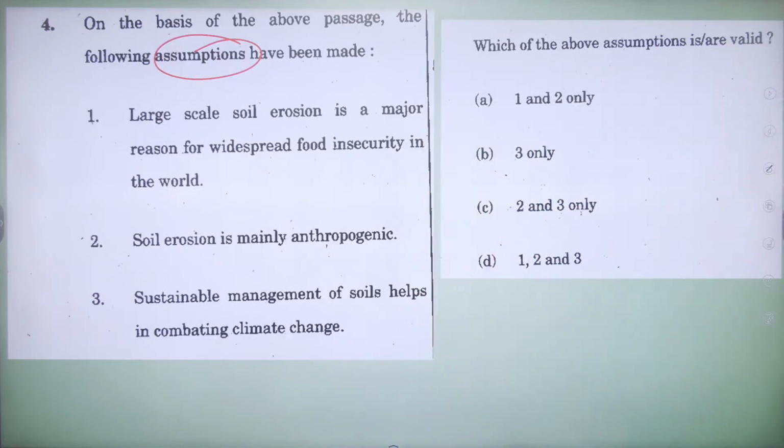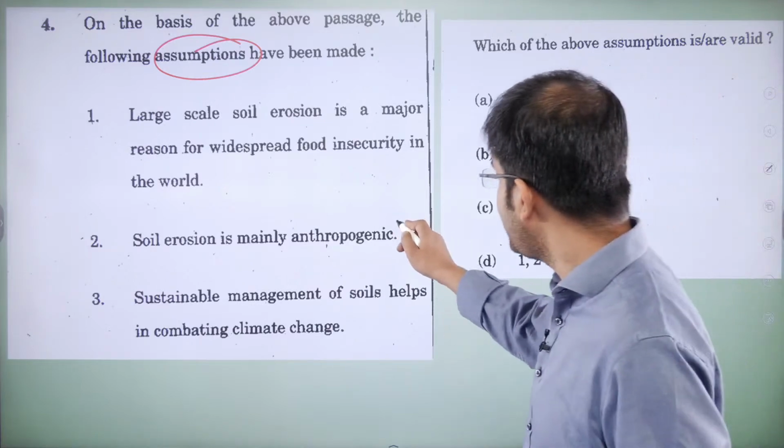Number 1. Large-scale soil erosion is a major reason for widespread food insecurity in the world. Okay? Soil erosion is mainly anthropogenic. We can safely say this is incorrect.